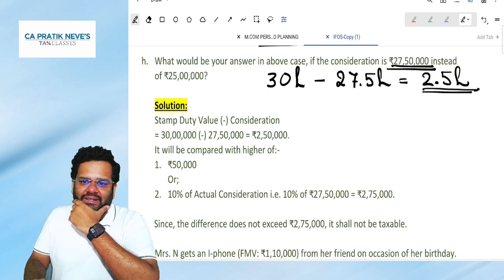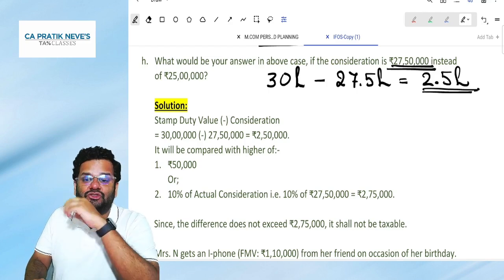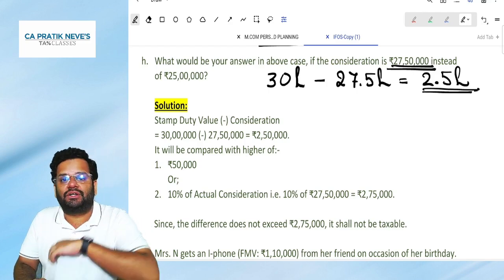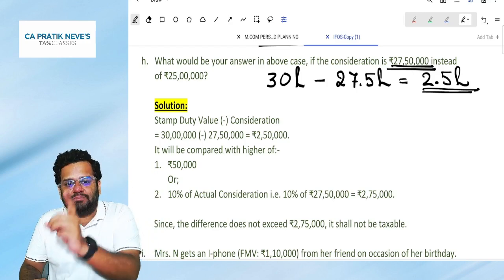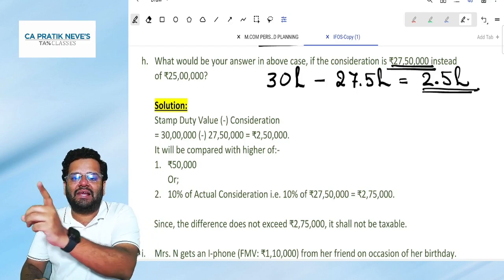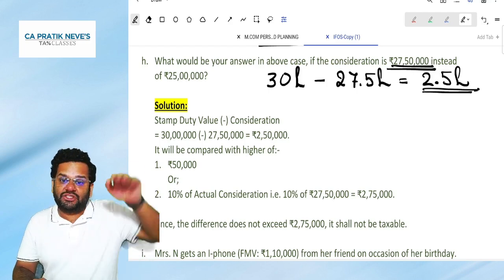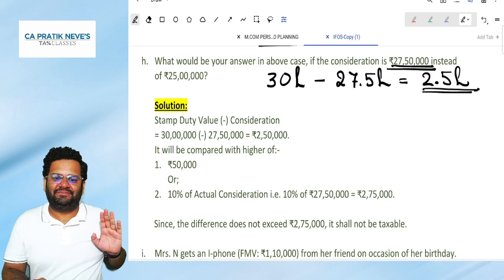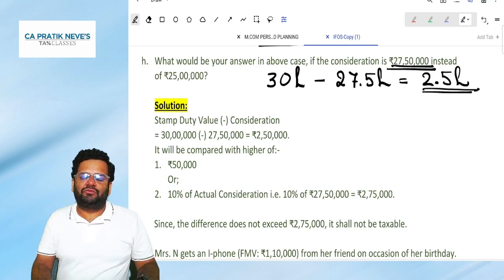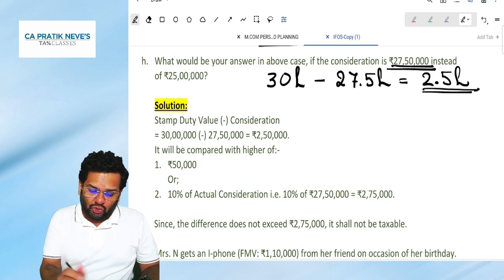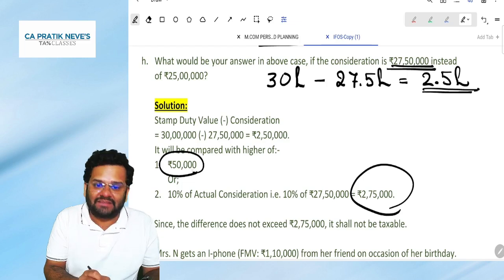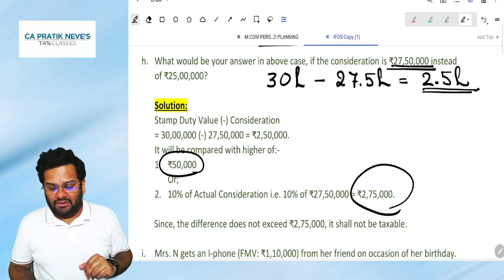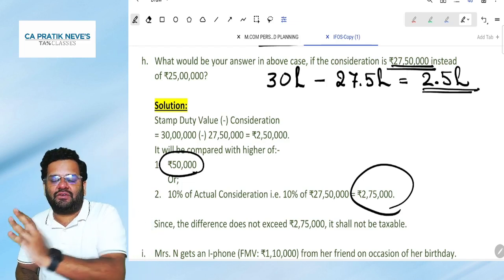The government is saying compare this not only with 50,000 but 50,000 or 10% of 27 lakh 50,000, whichever is higher. So 50,000 or 2 lakh 75,000, whichever is higher. So basically compare it with 2 lakh 75,000.